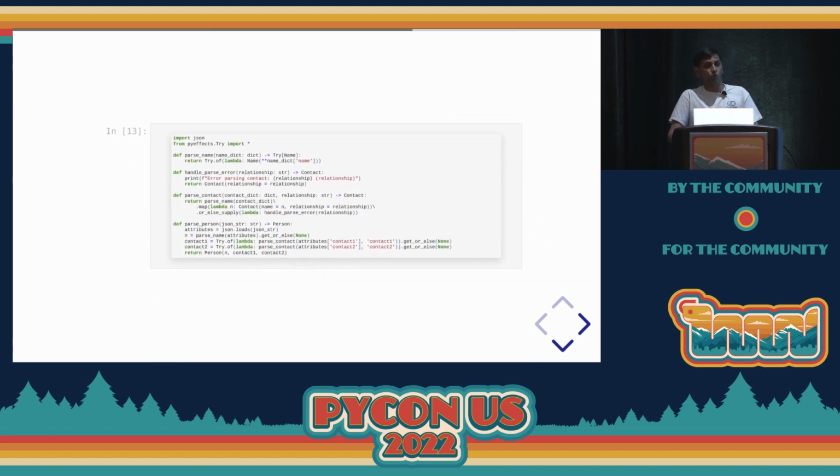Right, so let's try to rewrite this using the Try class. In the parse name function here, we're going to use Try.of, which will encapsulate a callable object. If that callable succeeds, it'll return a Success. If the callable fails, it'll return a Failure. And in the signature of the function, we can see that it takes in the same dictionary as the input, but the return value is not just a name.